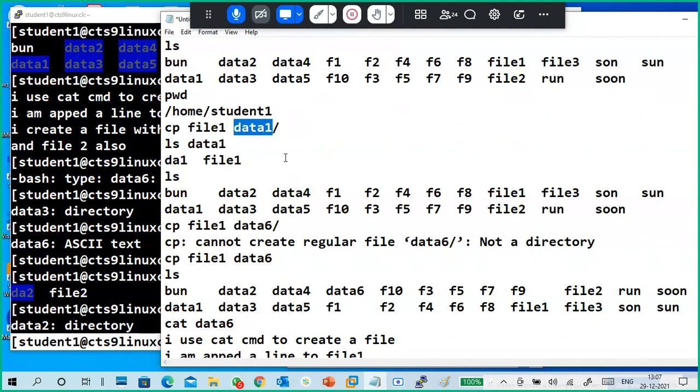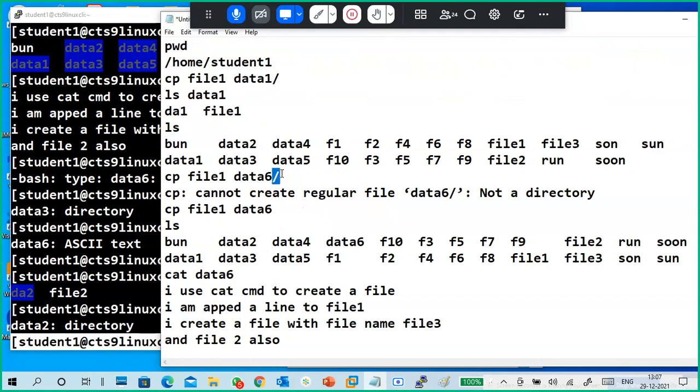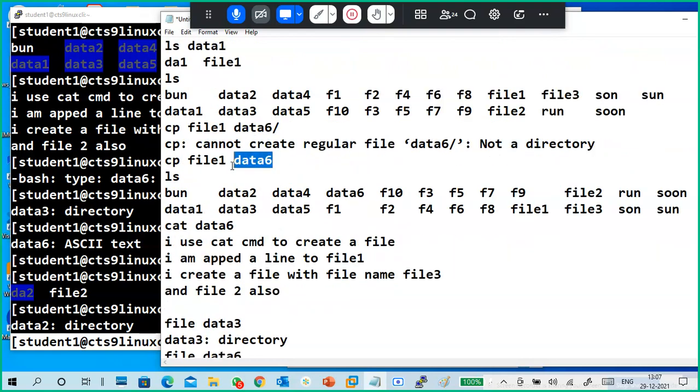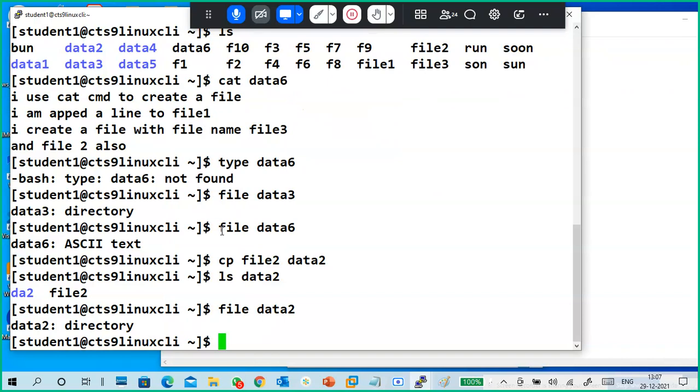If it exists, it copies the file into the directory; if it does not exist, it throws an error. If you don't use a slash and the directory is there, it copies the file into that directory. If the directory is not there, Linux thinks this is a file, creates that file and copies the data into it. So that is the point of copying.